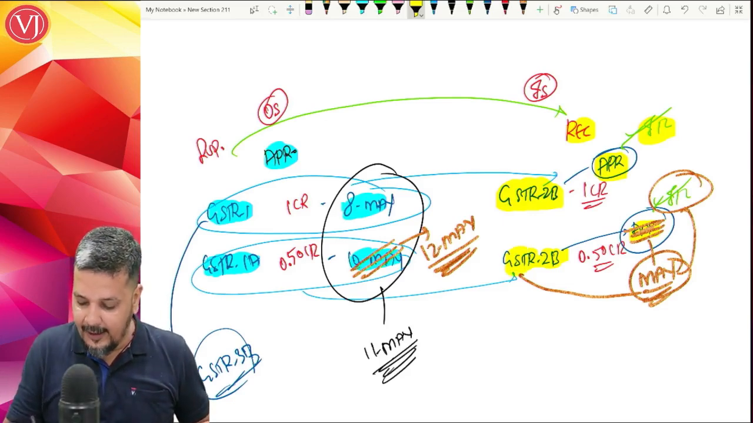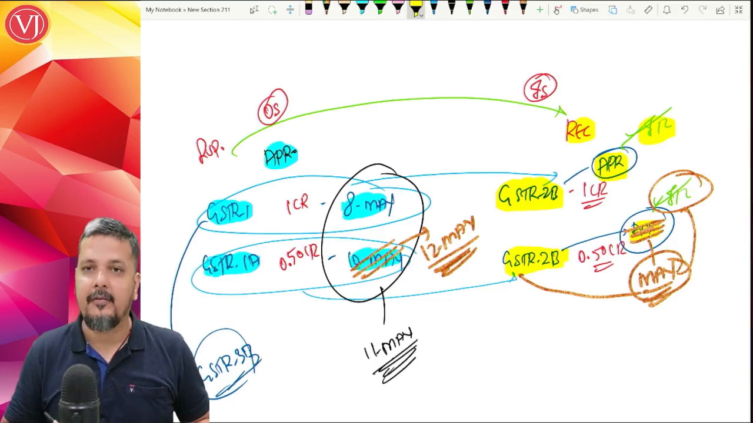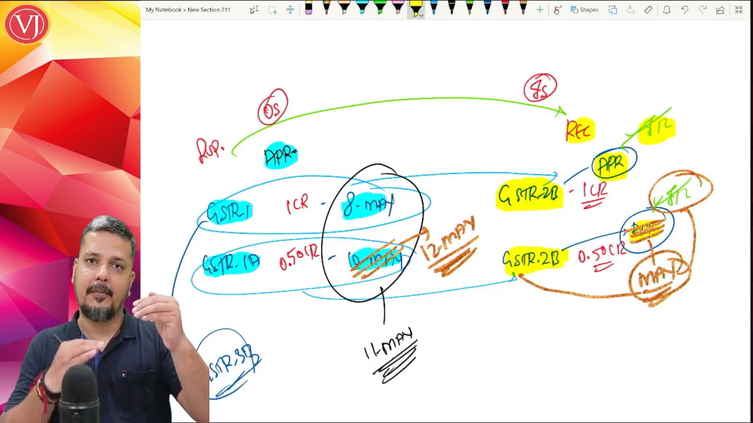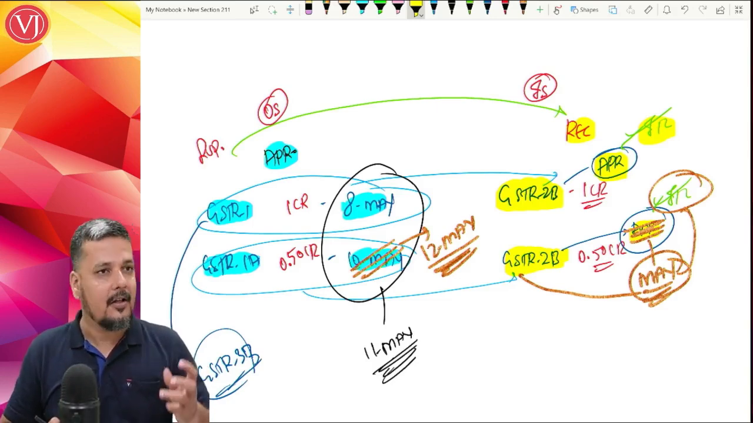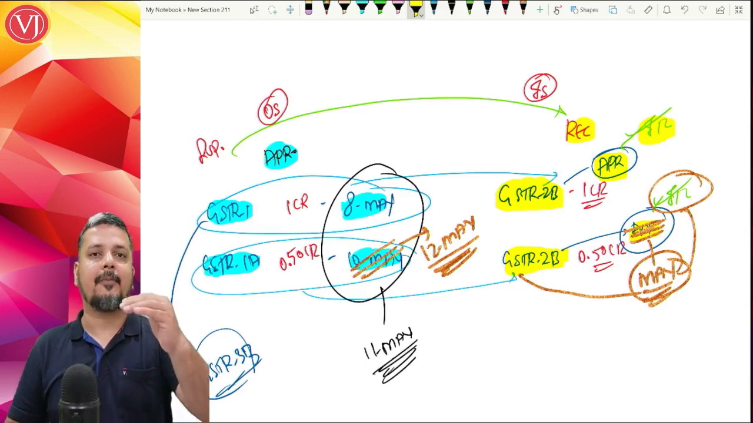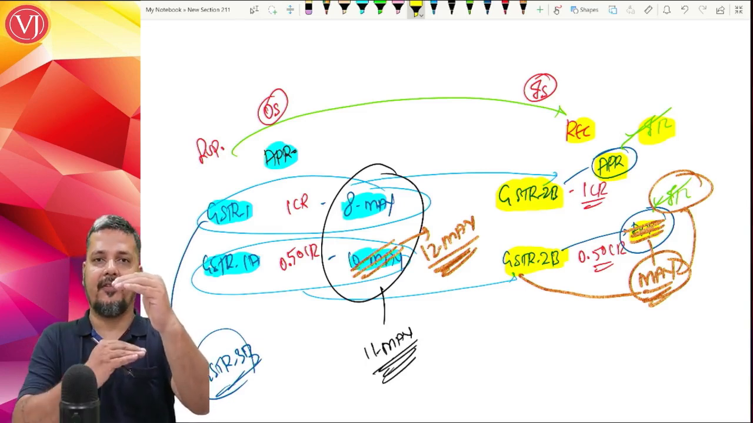But that 1A of 50 lakhs is filed by the supplier after filing GSTR1 but before filing GSTR3B. Now, an additional piece of information: this is not as per law, it is as per the portal. Technically, as per law, you can file it after GSTR1 and before GSTR3B of that month.